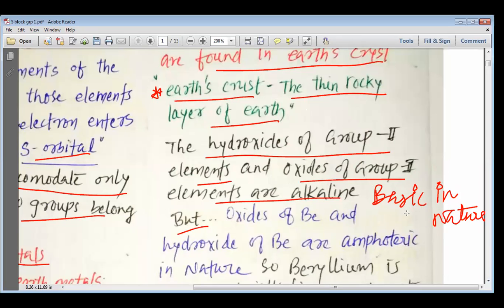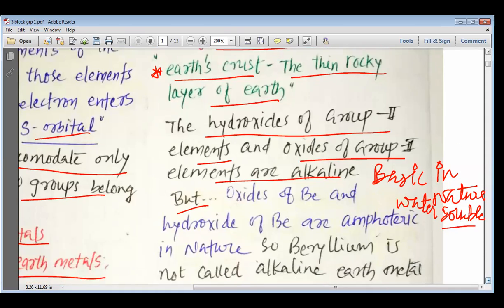One more meaning you can understand is that alkaline means something that is water soluble and basic in nature. So basic in nature and water soluble, these two are the characteristics that we can associate with the word alkaline.